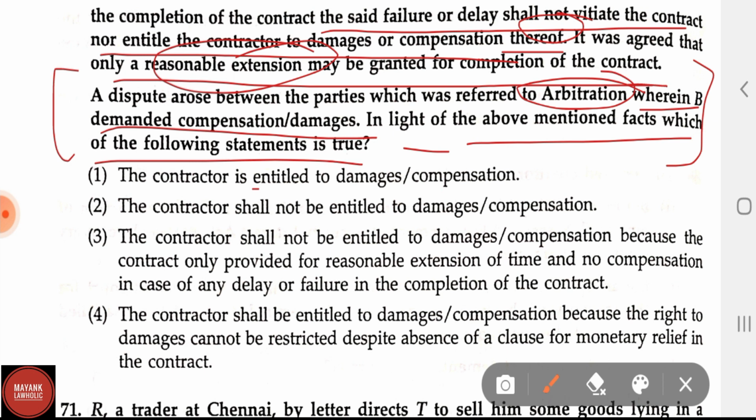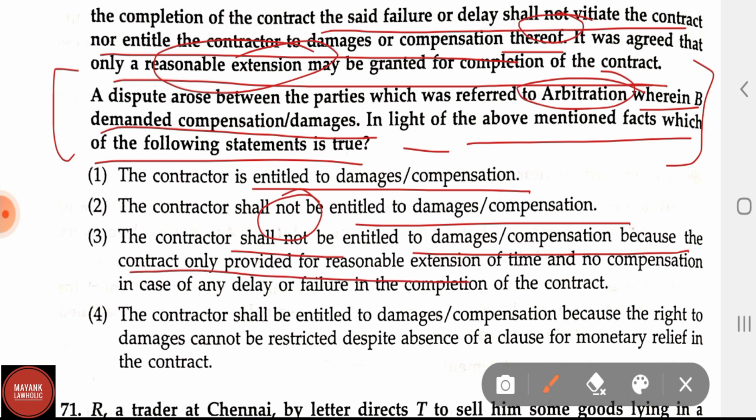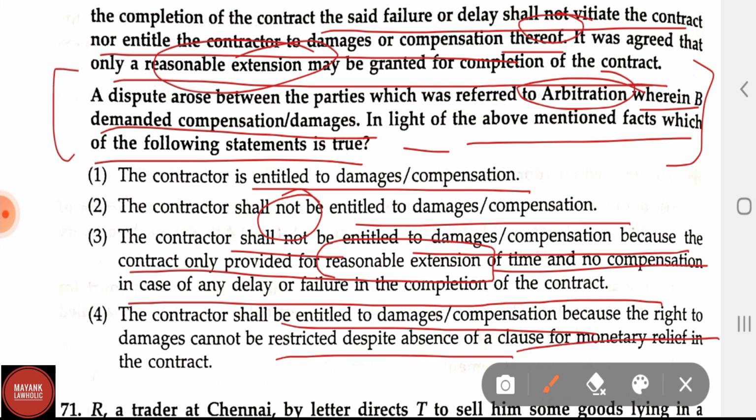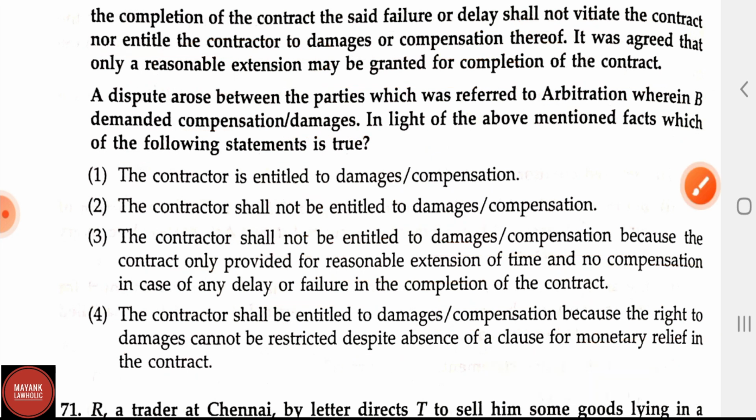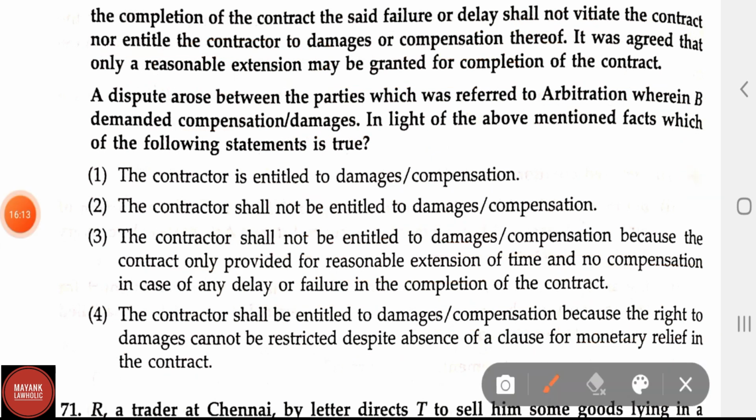So options are: the contractor is entitled to damages or compensation; the contractor shall not be entitled to damages or compensation; the contractor shall not be entitled to damages or compensation because the contract only provides for reasonable extension of time and no compensation in case of any delay or failure in the completion of the contract; the contractor shall not be entitled to damages or compensation because the right to damages cannot be restricted despite absence of a clause for a monetary relief in the contract. So in this question, the statements 1 and 2 are not to be considered.